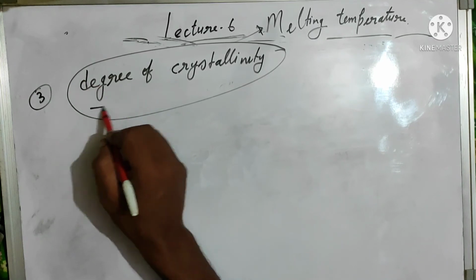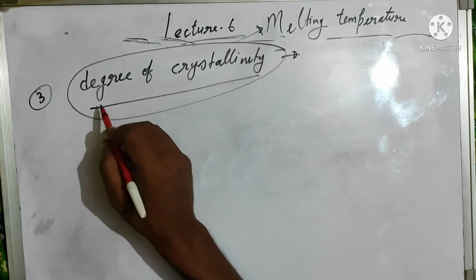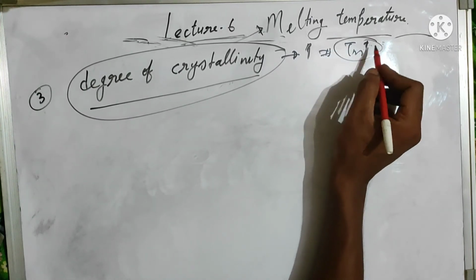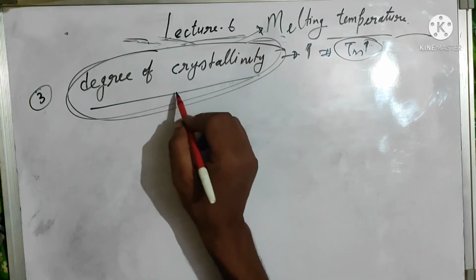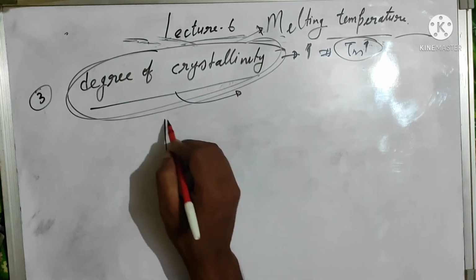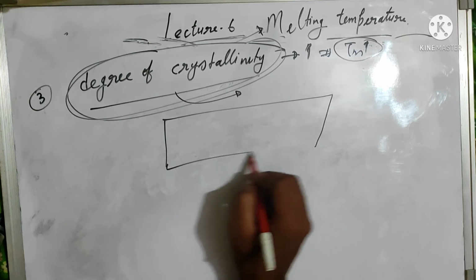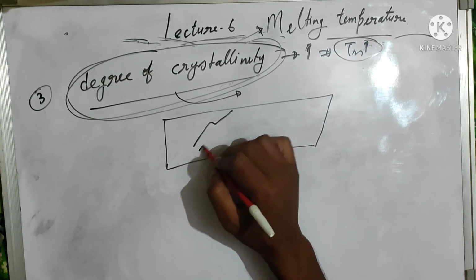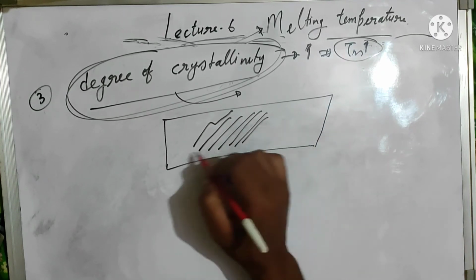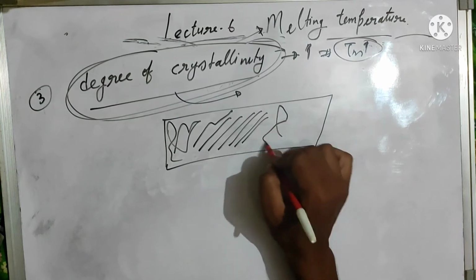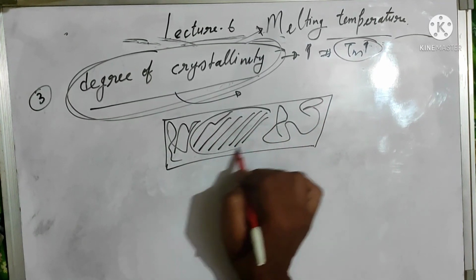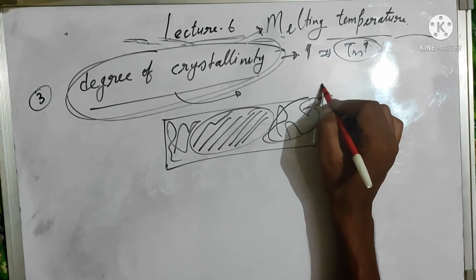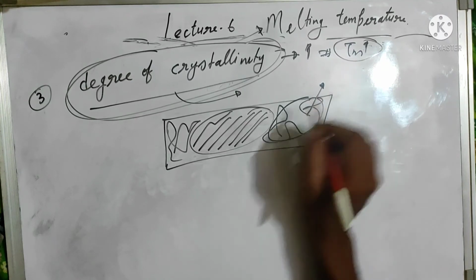Degree of crystallinity also affects the melting point. Increasing the degree of crystallinity, their melting point will increase, because their ordered structure will increase. All polymers do not have 100% crystallinity. That means they have some ordered structure and some random structure. This is the ordered region, which is known as the crystalline region, and this is the randomness region, known as the amorphous region.